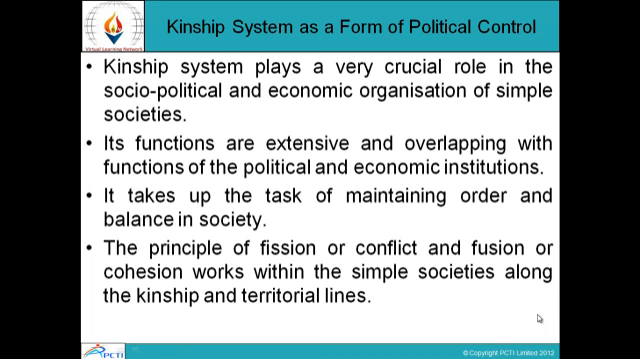The principle of fission or conflict and fusion or cohesion works within the simple societies along kinship and territorial lines. So there was kinship system, there was conflict and there was also cohesion, there was unity that worked out. So basically the task of the kinship system in simple societies was to maintain order and balance in society, and to remove conflicts and other areas which were conflictual.